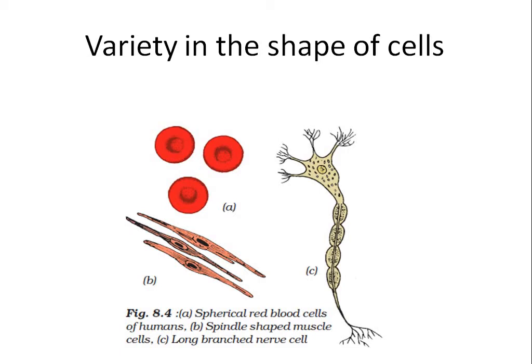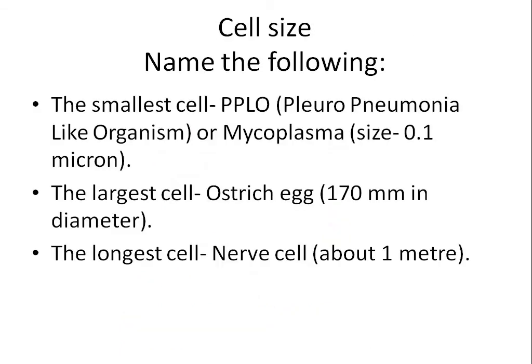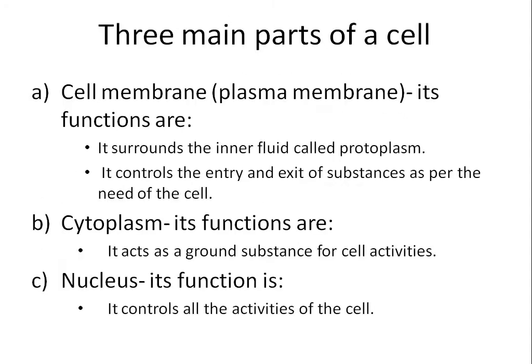So you have to learn variety in the shape of cell. Shape and size of cell differ. Next, cell size. Name the following: smallest cell, largest cell, longest cell. Learn this. I hope that you must have written all these in your copy.